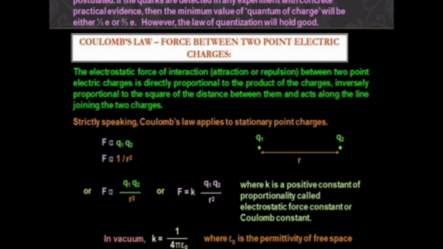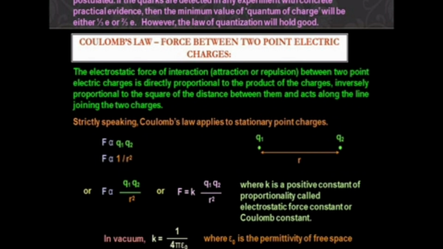But here, it may be an attractive force or a repulsive force between the two point charges. It is directly proportional to the product of the two charges and inversely proportional to the square of the distance between them, and acts along the line joining the two charges.